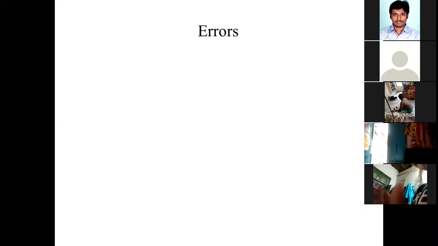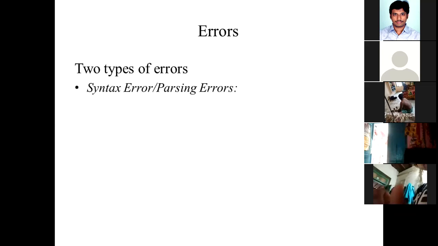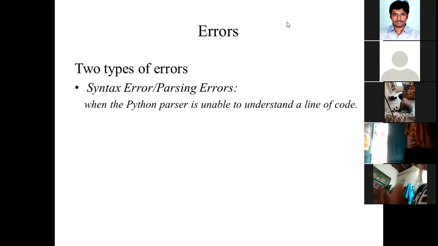I told you there are two types of errors. What is the first one? The first type of errors are called syntax errors. Syntax errors are also called parsing errors. Now, when do you get the parsing error? In C language, you get these errors at the time of compilation, but in Python there is no compiler. So at the time of parsing your program, you are going to get these kinds of errors.